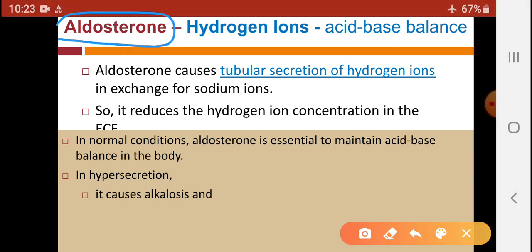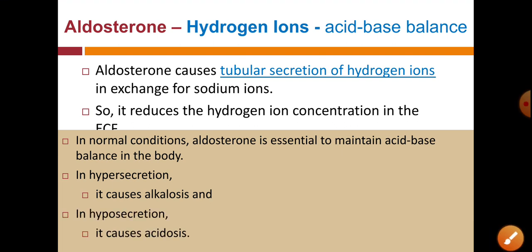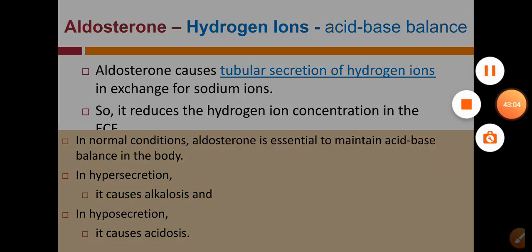Excess secretion of aldosterone means excess secretion of hydrogen ion, so in the blood H plus ion concentration decreases, and when H plus ion concentration decreases, the pH of blood becomes alkaline. So when there is hypersecretion, it will lead to alkalosis, while in hyposecretion it will lead to acidosis.